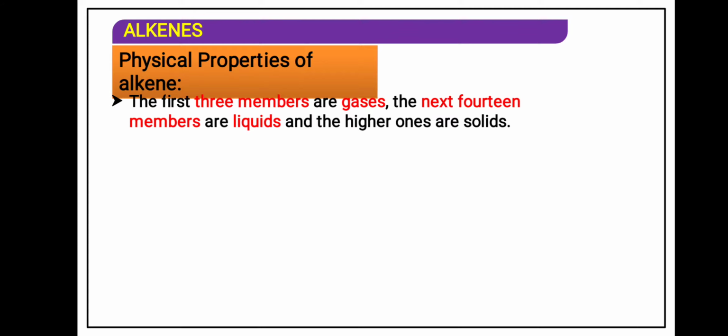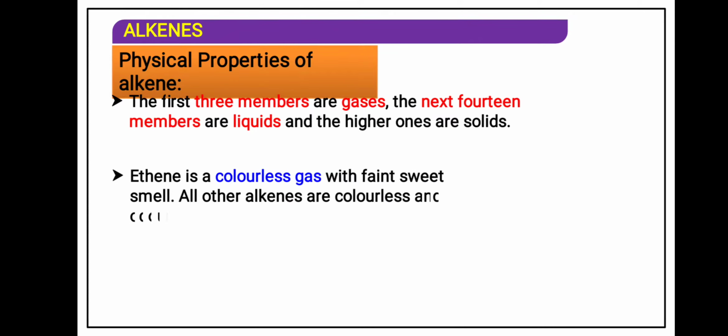some effect. The first three members of the alkene are gaseous in nature. Alkenes are insoluble in water and soluble in non-polar solvents like benzene, ether, chloroform. They are less dense than water. The first three members of alkene are gaseous in nature, the next 14 members are liquid, and the higher ones are solids.